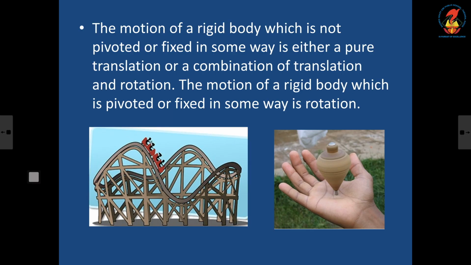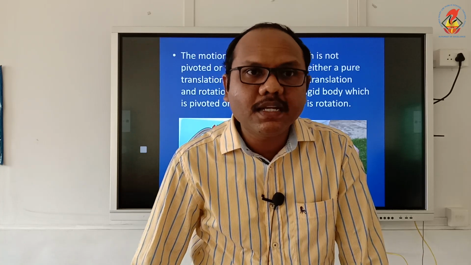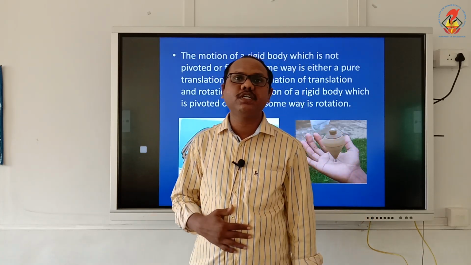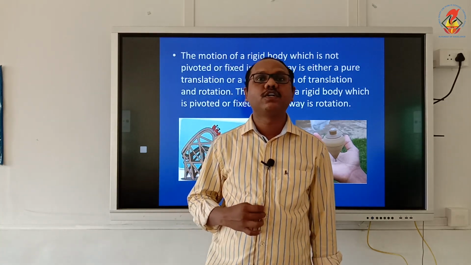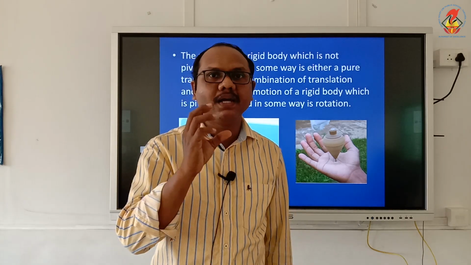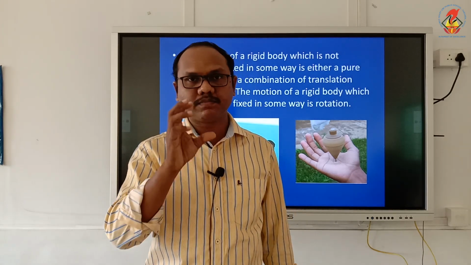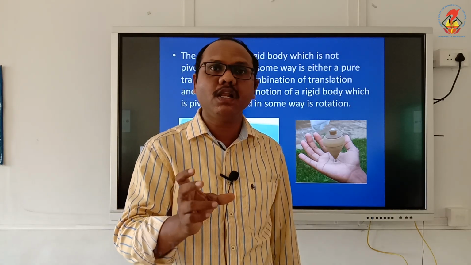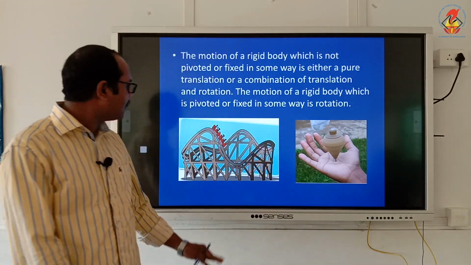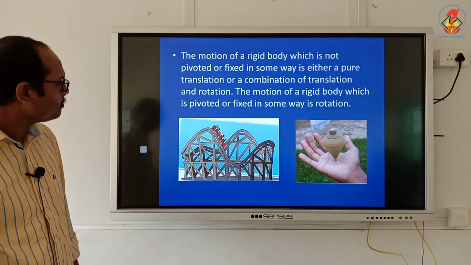Now the third one. If the axis is not fixed, then the body will have a translational motion and a rotational motion together. So the body will undergo a combined translational and rotational motion. See, for example, look at this figure.